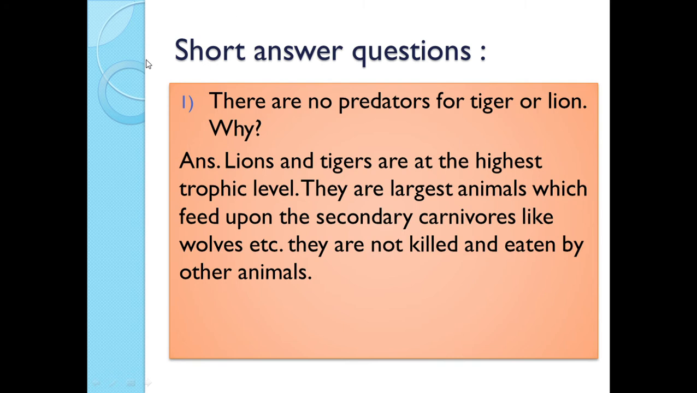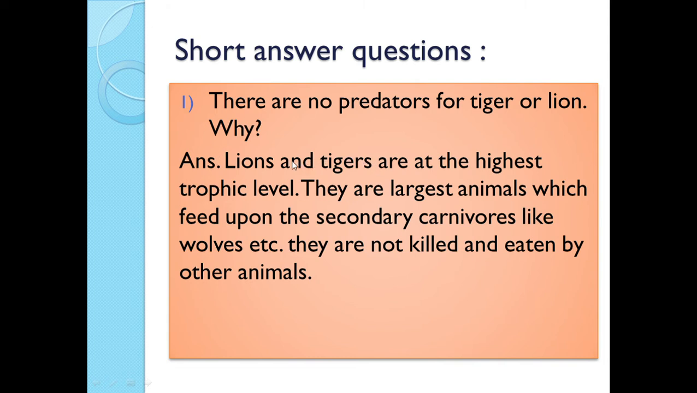Now let us discuss about the short answer questions. Generally these questions are asked for 3 marks each. First question is, there are no predators for tiger or lion. Can you tell why? Have you ever wondered why there are no predators for tiger or lion? Let us find out why.